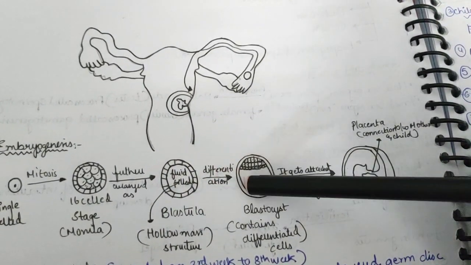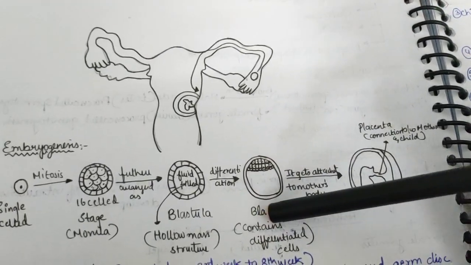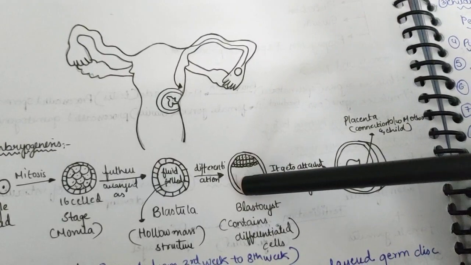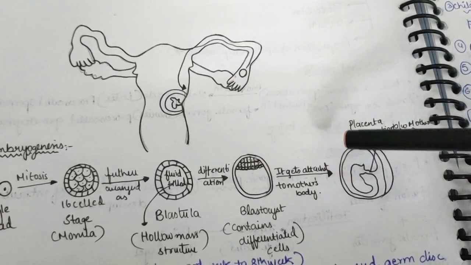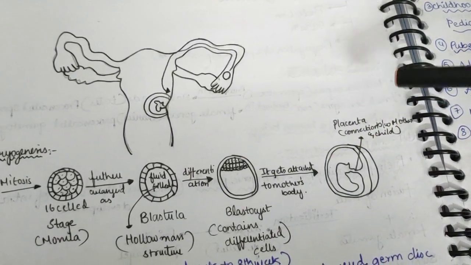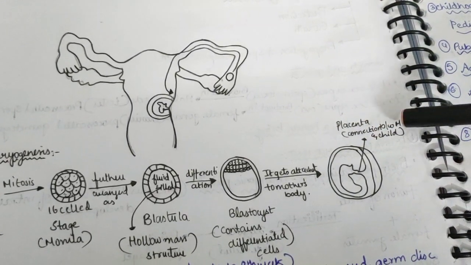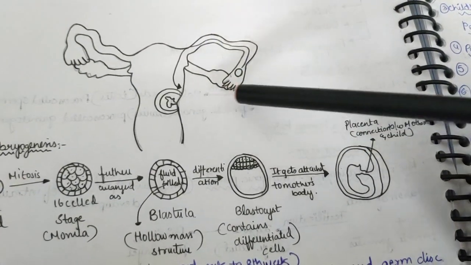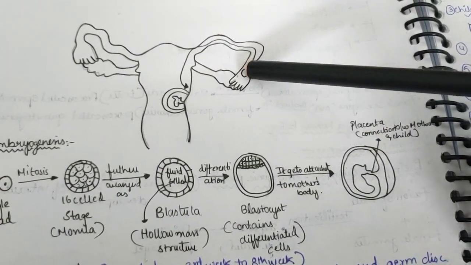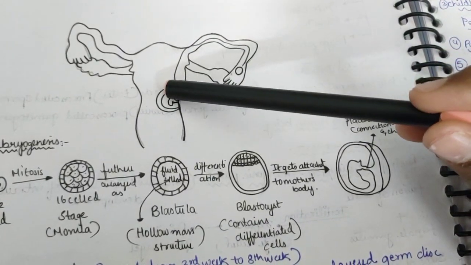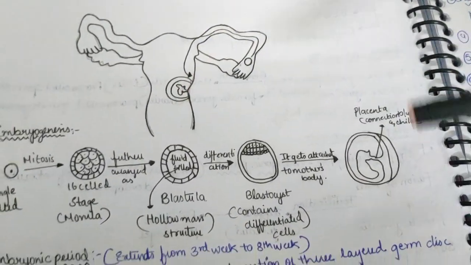Then differentiation occurs to form the blastocyst, which contains differentiated cells, and it further differentiates and gets attached to the mother's body and forms the placenta and umbilical cord. The placenta is the connection between the mother and child, which provides nutrition. And here you can see the morula moving from the fallopian tube to the uterus of the mother to get attached to it.